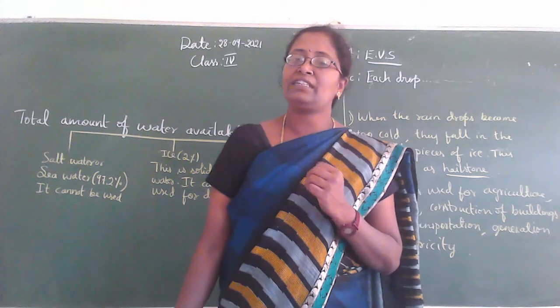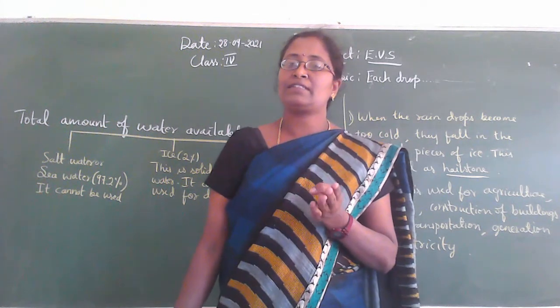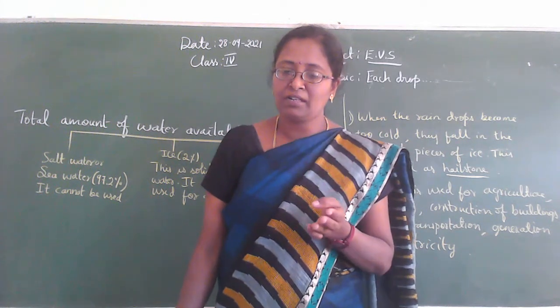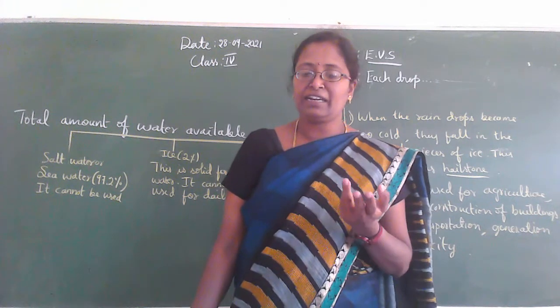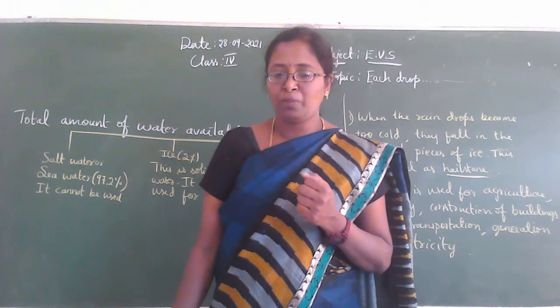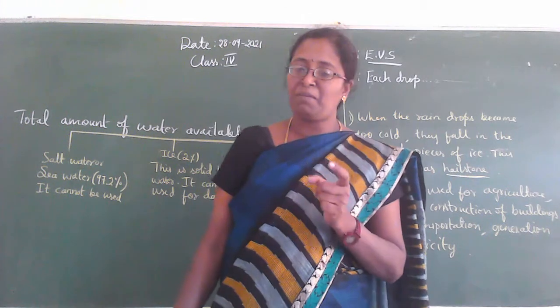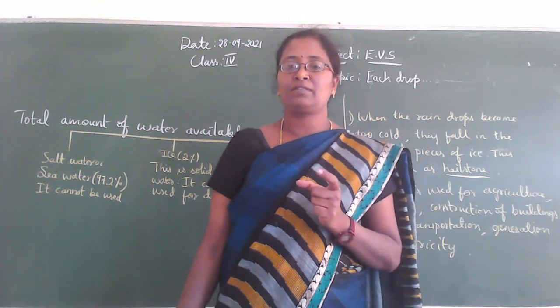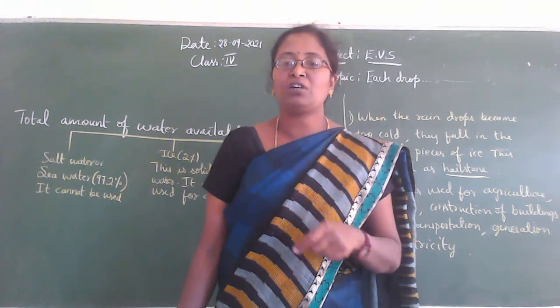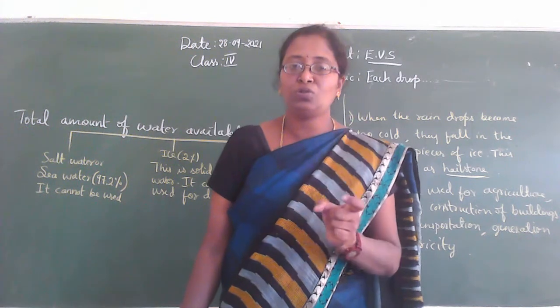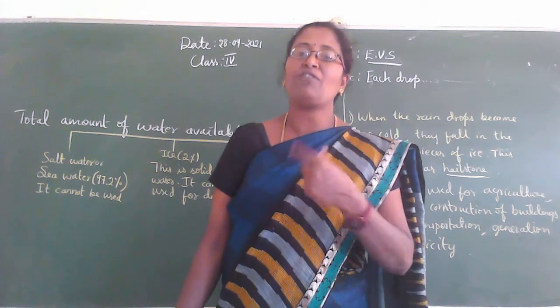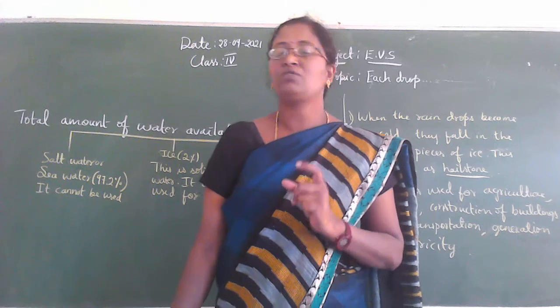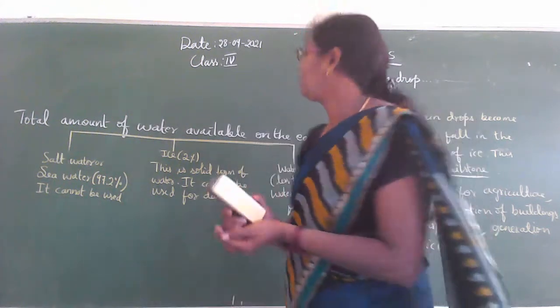You can choose vessels like a bucket or mug, or any other container, for example a pot or tumbler. You can choose these vessels to measure how much water we use, including you and your family members. So, let us do this activity, children.